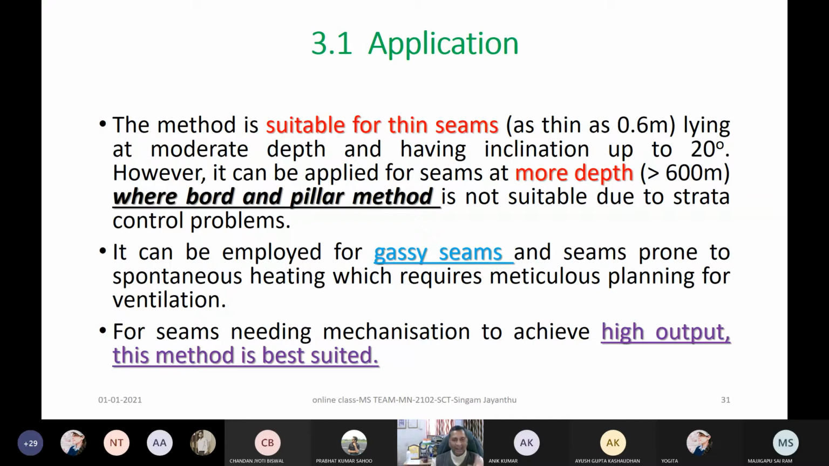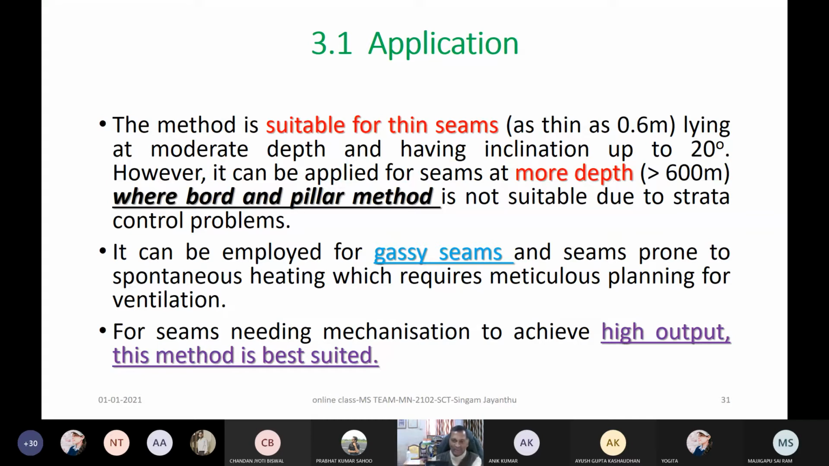In that way, longwall mining is more suitable in thin seams compared to the board and pillar method. Now, why is board and pillar not suitable? Because, as already seen, in board and pillar there will be so many strata control problems. The reason again is very simple. There we are developing, we are making so many galleries, but in a longwall we are not making so many galleries.